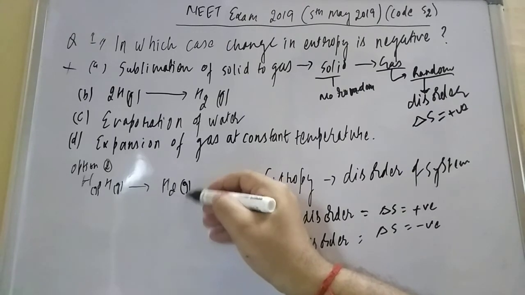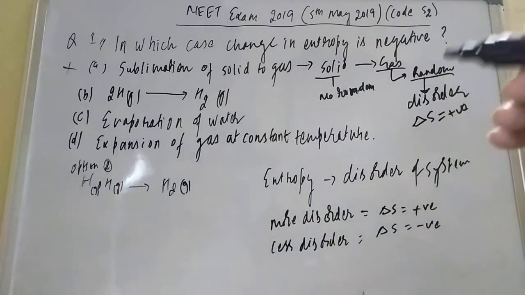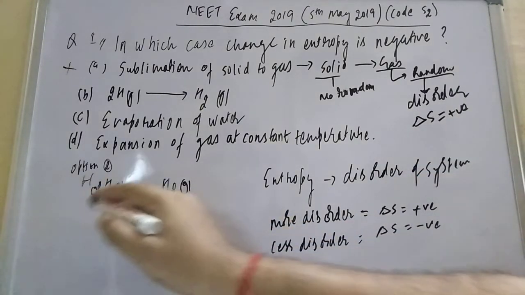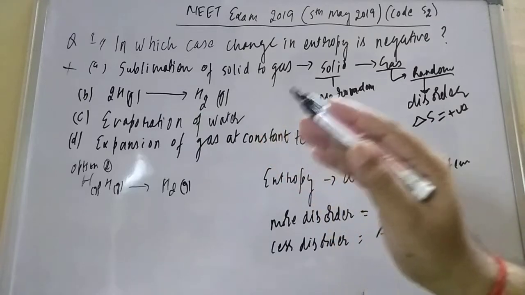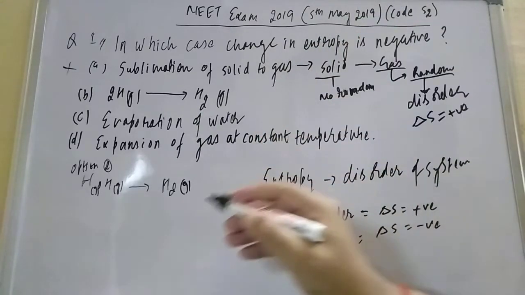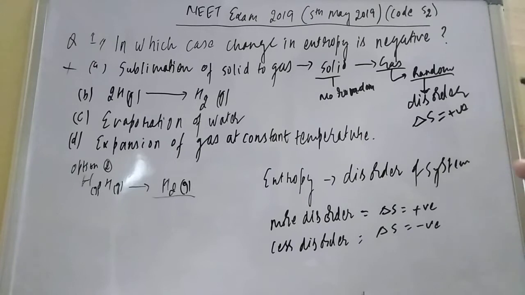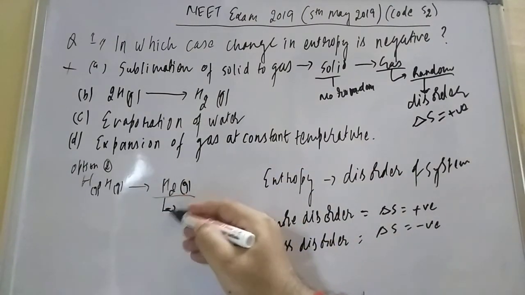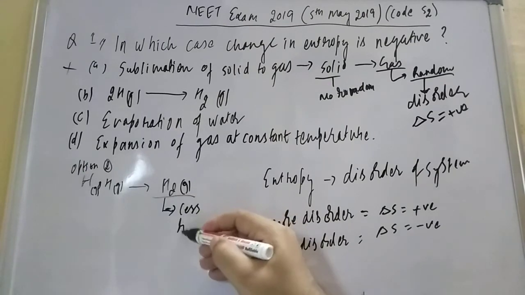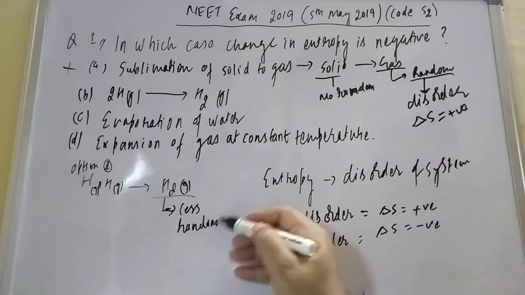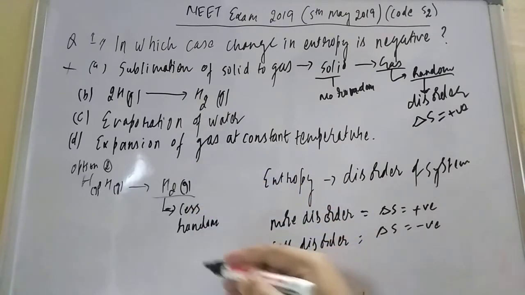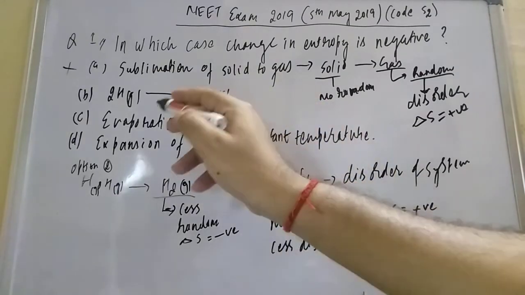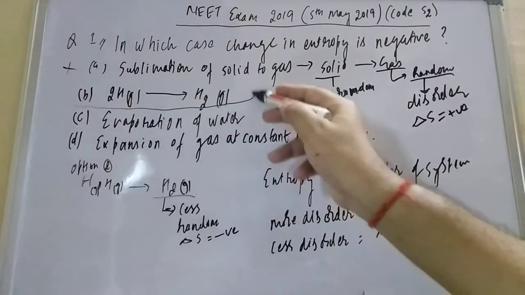When two gas particles are in the system, randomness will be more, delta n is more; here the number of particles is less, so randomness will decrease. Why less disorder? Because the number of particles is less, so delta S will be negative. So option number 2 is our correct answer.